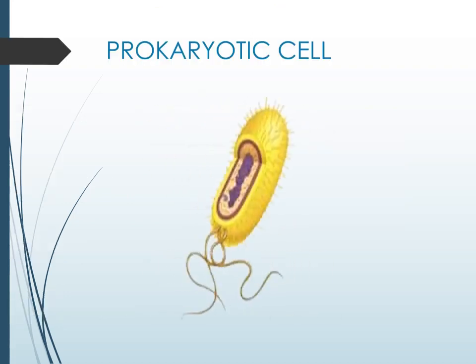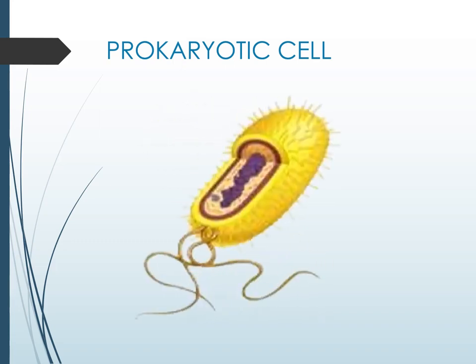In the prokaryotic cell, bacteria is the example. Let us see the structure of the bacteria. Bacteria has a cell wall and also an outer covering called the glycocalyx, which gives protection to the bacteria. It is a mucilaginous substance. The nucleus is primitive in nature, so we call it a prokaryote. There are no histone proteins and no chromatin structure, only chromosomes scattered over the cytoplasm, so the prokaryotic nucleus is called the nucleoid.